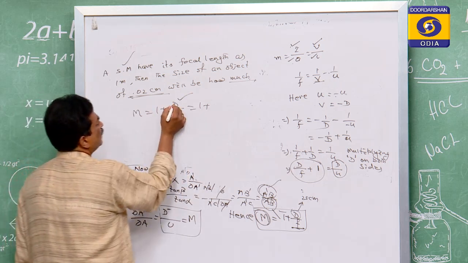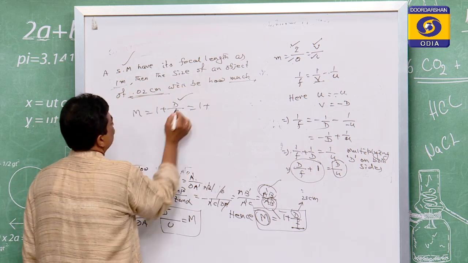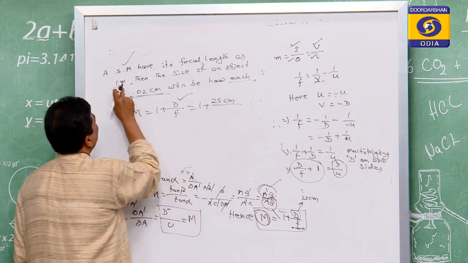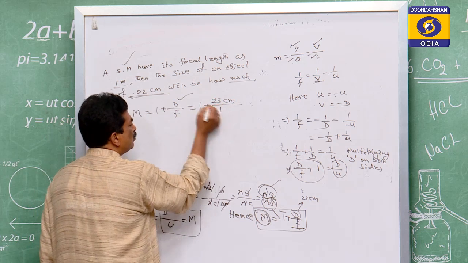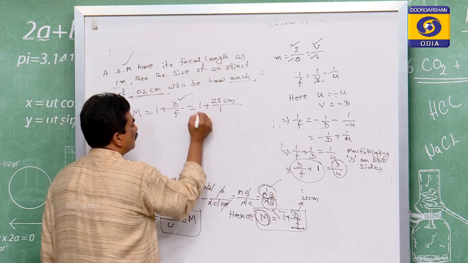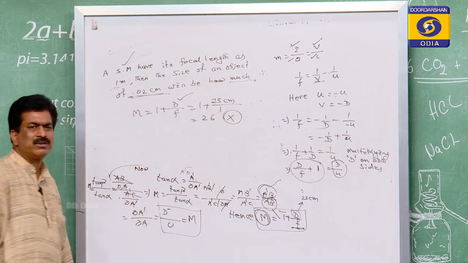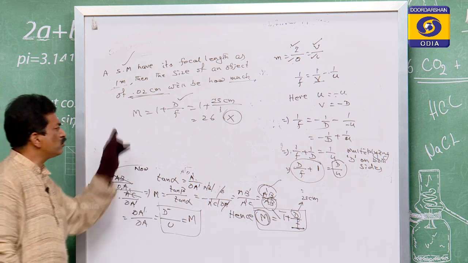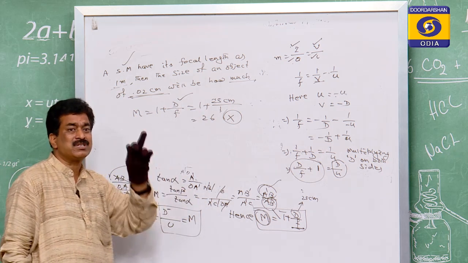So the distance of distinct vision, and has the focal length been given? Yes, the focal length. So the distance is equal to 25 centimeter, and the focal length is equal to 1 meter. So 25 by 1 is equal to 1 plus 25, that is 26. If you give the answer as 26, then that will be wrong. As I said repeatedly, to solve the problem, you have to make everything the same unit.